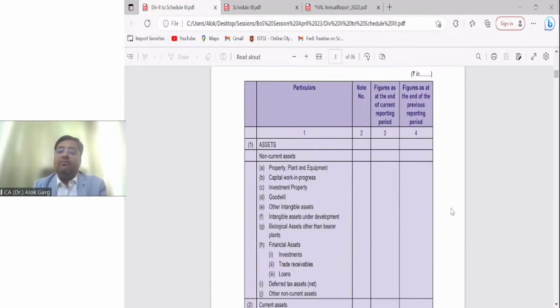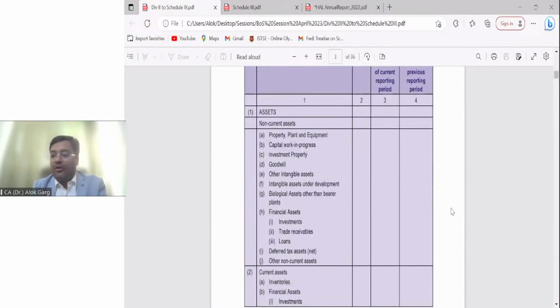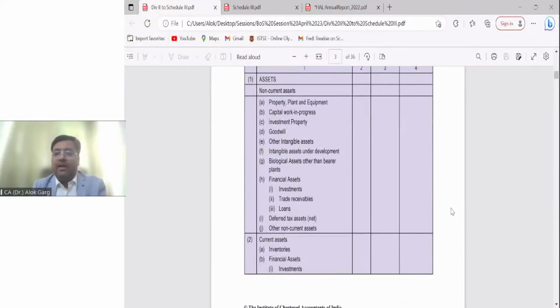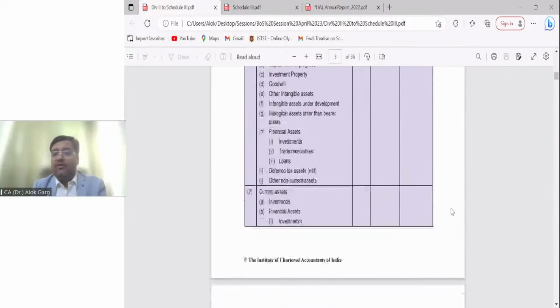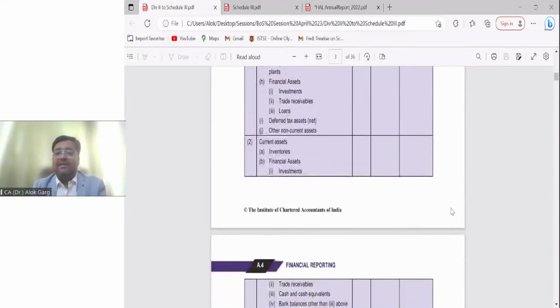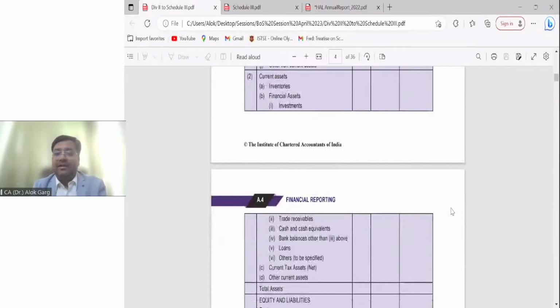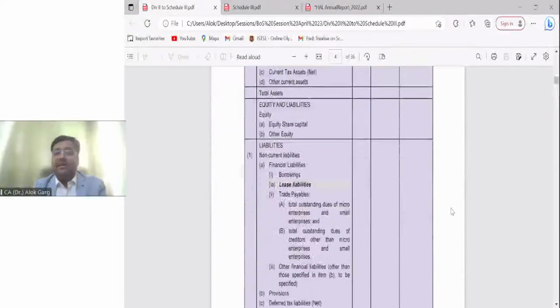So the global format of financial statement also starts with asset, then equity, then liability. In the asset side, it is non-current asset, like property, plant and equipment, capital work in progress, investment property, goodwill, other intangible assets, biological assets, financial assets, deferred tax assets, other non-current assets, then current asset is there. Then equity and liability.